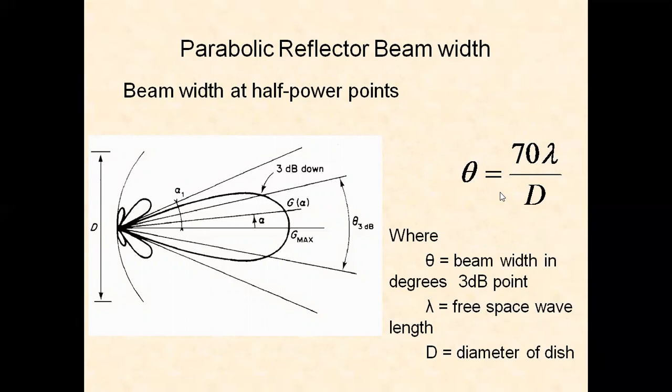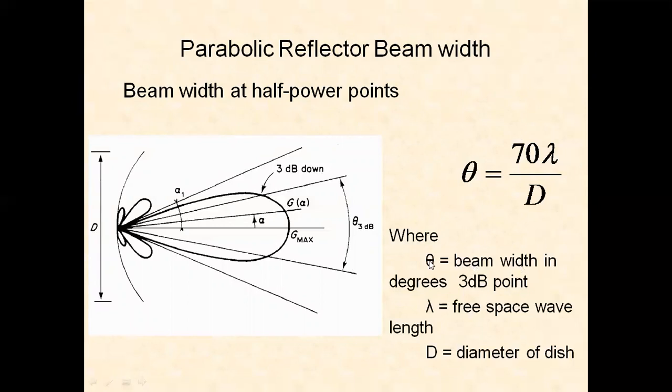So the beam width between the half power points we can calculate by making use of the formula 70 into lambda by d. If it is first nulls, we will be getting 140 into lambda by d. If we take beam width between the 3 dB points, we are getting it as 70 into lambda by d.